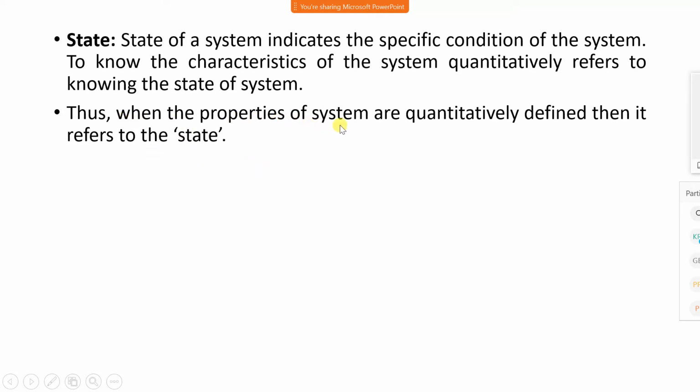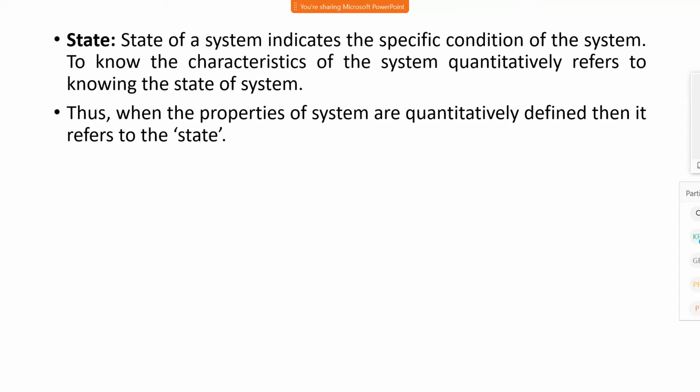When the properties of a system are defined, like the condition of a system at point 1, say pressure 1 bar and temperature 30 degrees Celsius, or a volume of 1 meter cube, this gives the state of a system.